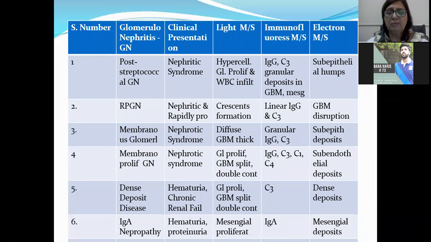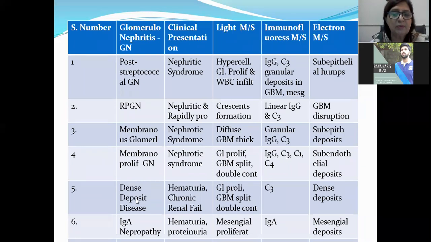The immunofluorescent microscopy shows IgG, C3, C1, and C4 deposits, and these are subendothelial deposits. In the first lecture, I told you what are subepithelial, what are subendothelial deposits, what are the deposits present within the glomerular basement membrane. I've also given you a picture. I'm going to upload the lectures as well, so you can have a good look at the slides again and again.